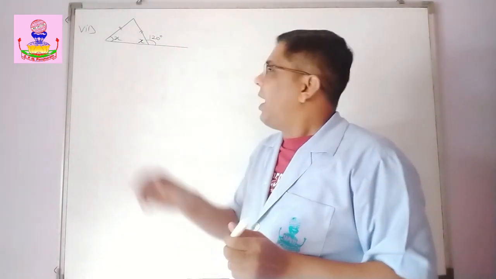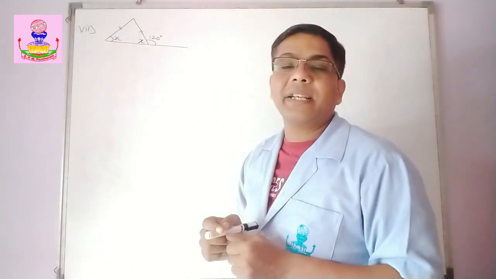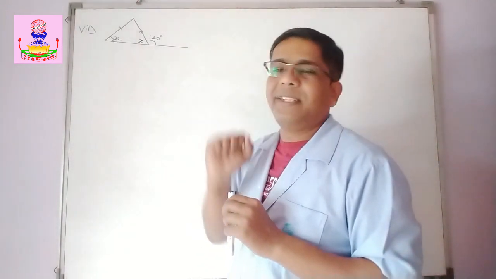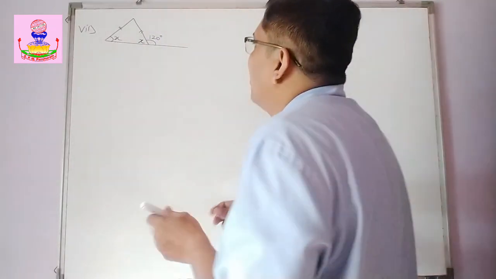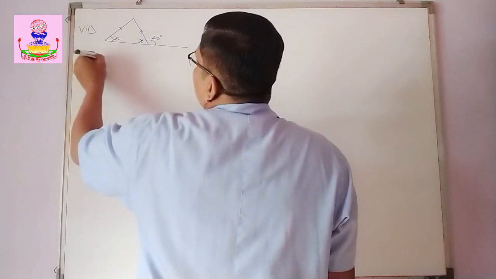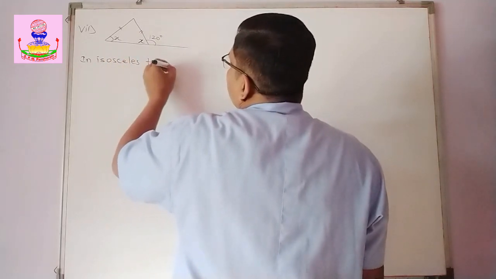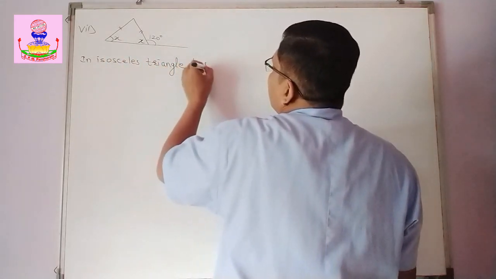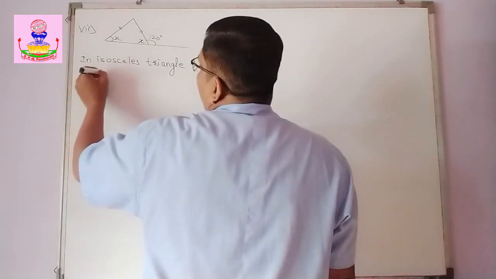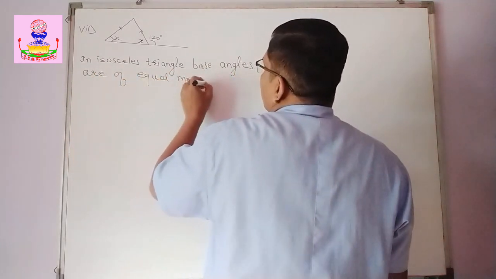Now this plus this is equal to 180 degree. Why? Oh yes, they are in linear pair. Okay. So let's find the value of x, right? So what we can say, in isosceles triangle, base angles are of equal measure, right?